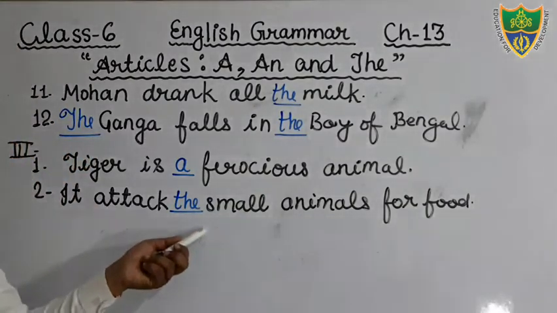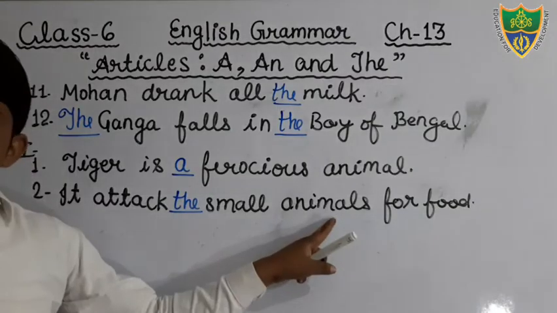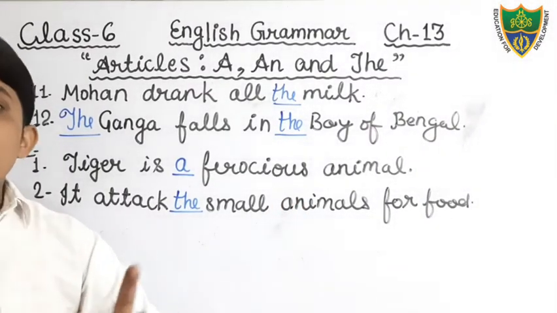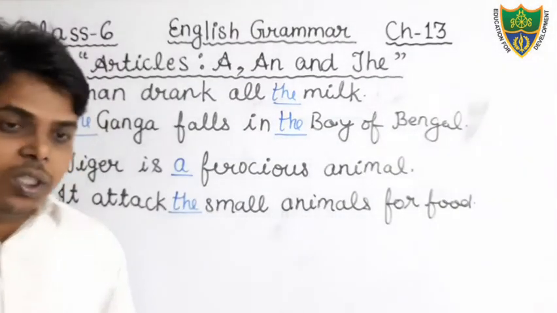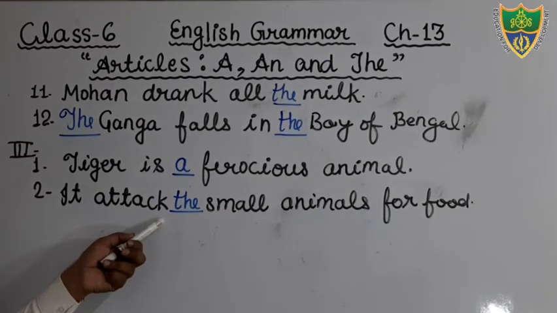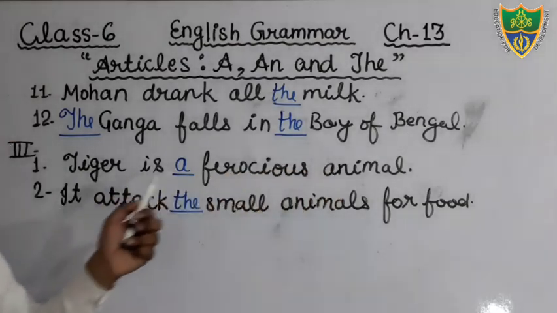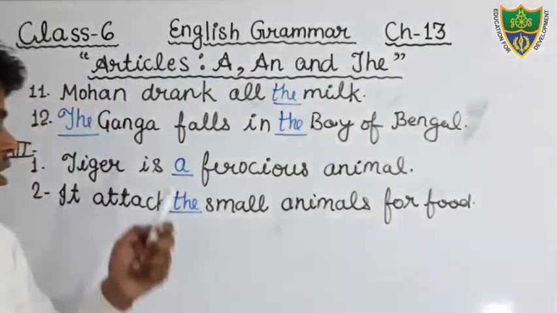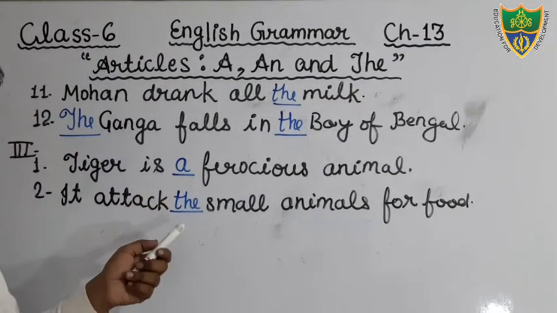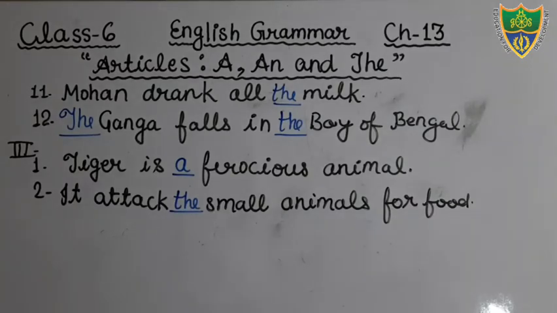Okay, that is plural, therefore we will not use here a. Animal is written plural, therefore we will not use the article a. Okay, just see, it attack the small animal for food. Dear students, the second sentence is also depend on the first sentence. Okay, the tiger is a ferocious animal. It attack the small animals for food. Okay, so in the first sentence you will use the article a, and in the second sentence you will use the article the. Okay, students, so write it and come to the next question.